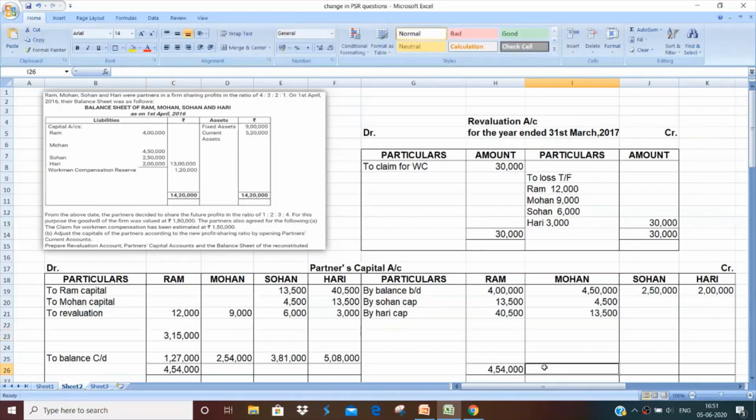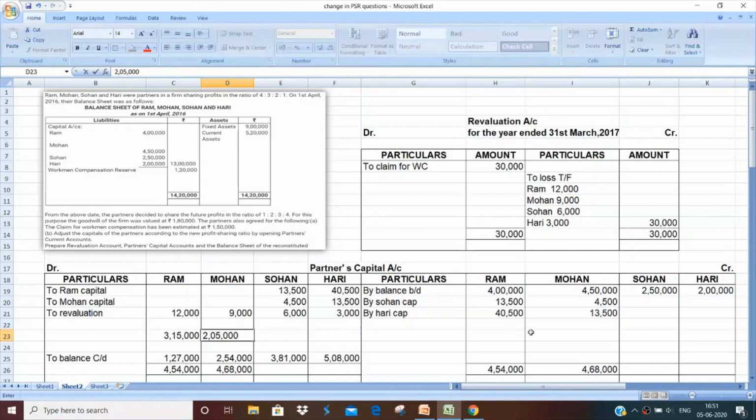Okay, now in case of Mohan also, again if you notice, our credit side total is greater, it amounts to 4,68,000. So obviously it is the greater total to be written on both sides, 4,68,000. From this we subtract 9,000 and 2,54,000 and we get the balancing figure, that is 2,05,000.